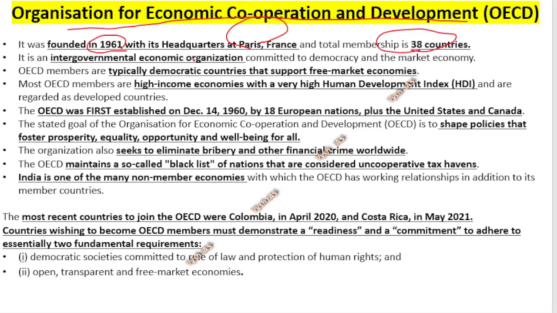This OECD is an intergovernmental economic organization of typically democratic countries that support free market economies. Usually they are high income economies, that is, the ones we call developed countries, who are the members of OECD. And one more thing, please make notes.